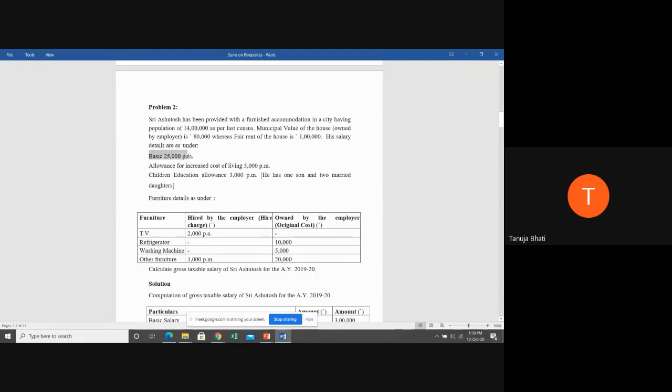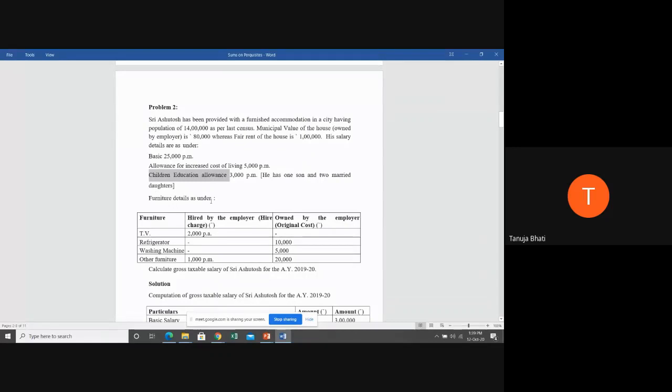Basic salary is 25,000 per month. Allowance for increased cost of living. What is the other name for this, students? When I was explaining allowances, I told you that the allowance given for increased cost of living is also called dearness allowance. Next, education allowance is 3,000 per month. He has one son and 2 married daughters, so totally for 3.